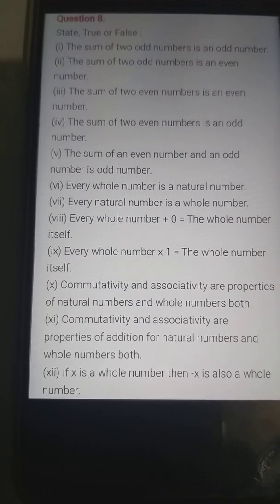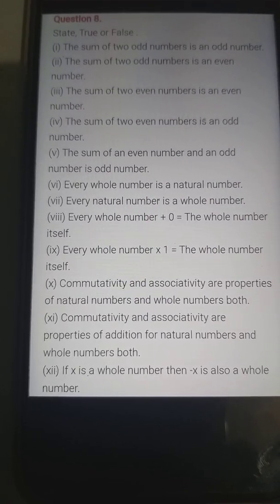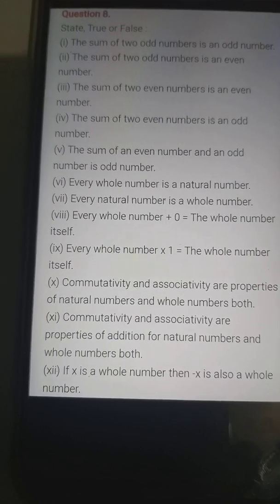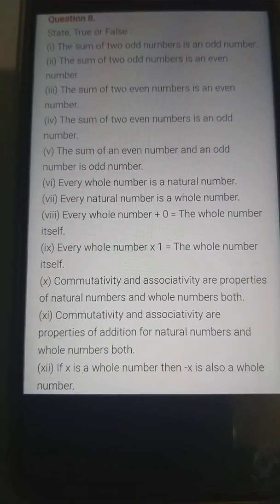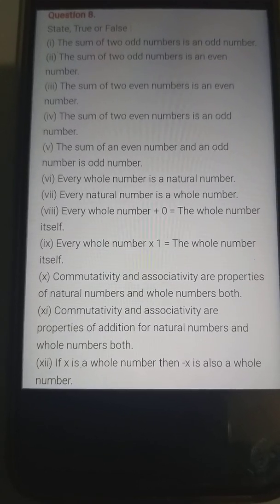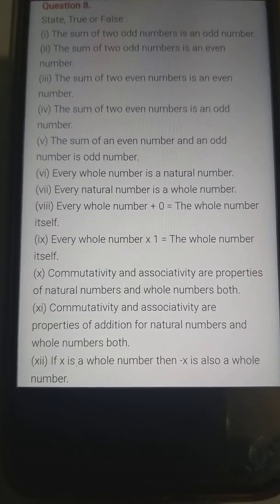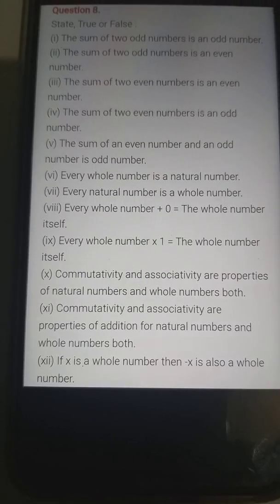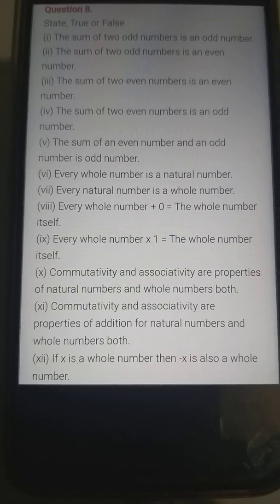The sum of two even numbers is an even number. True. The sum of two even numbers is an odd number. False. So the correct statement is: the sum of two even numbers is an even number, which is already your question 3.